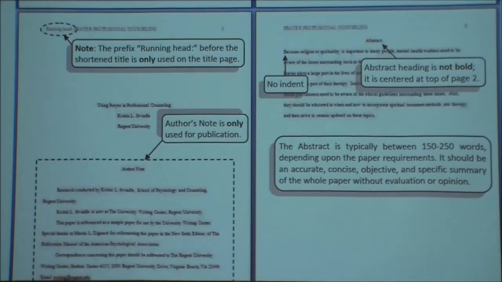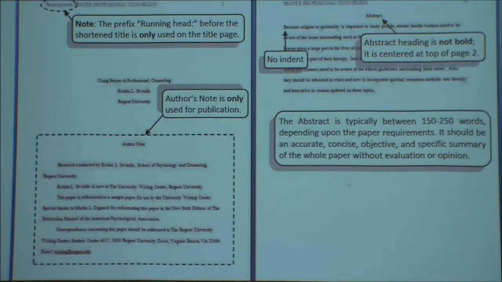We look here, we got the abstract. So your abstract heading is not bold. It is centered at the top of page 2, okay? And there's no indent with that abstract either. Most importantly, the abstract is typically only between 150 and 250 words. It's not 2 pages, it's not 3 pages. Most times it's not even 1 page.